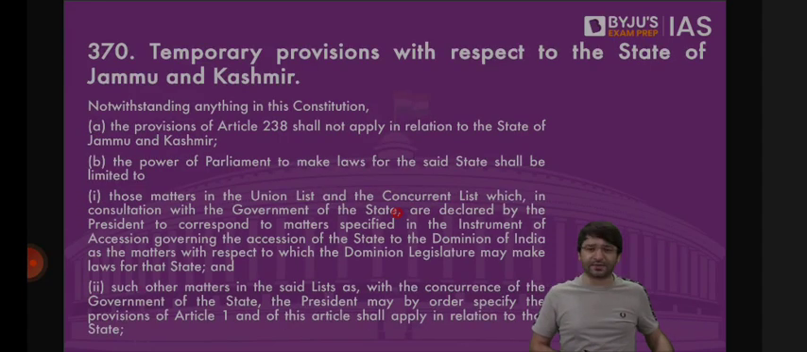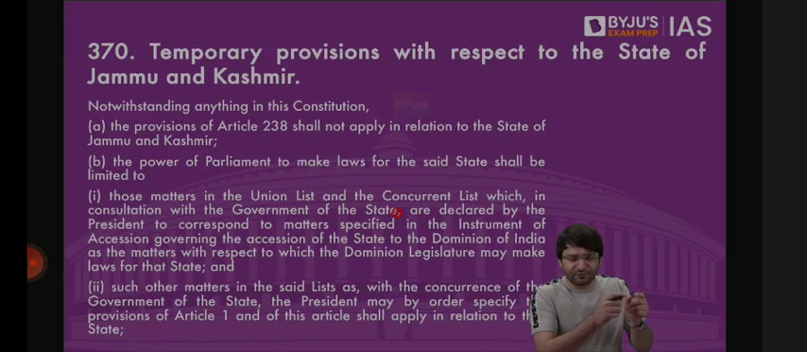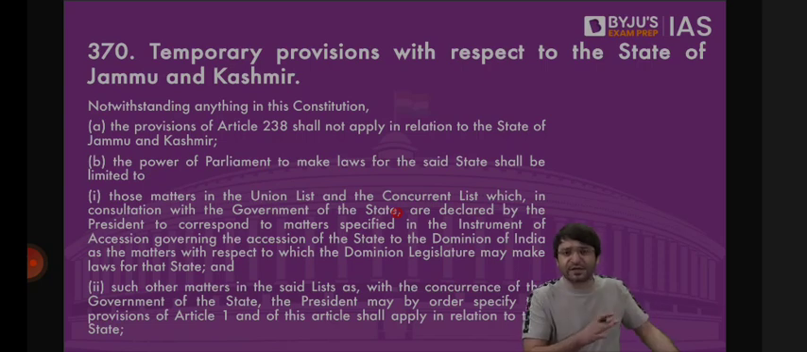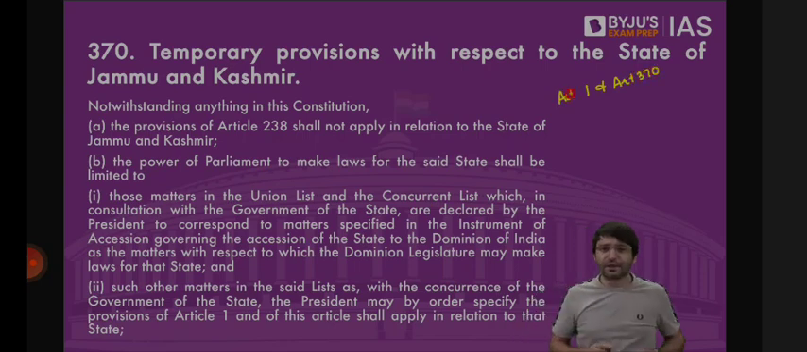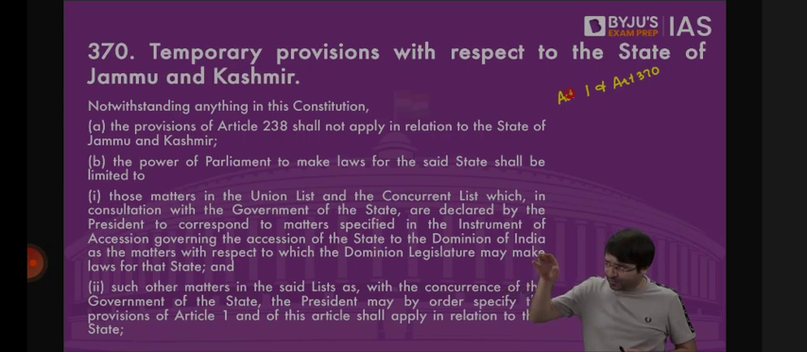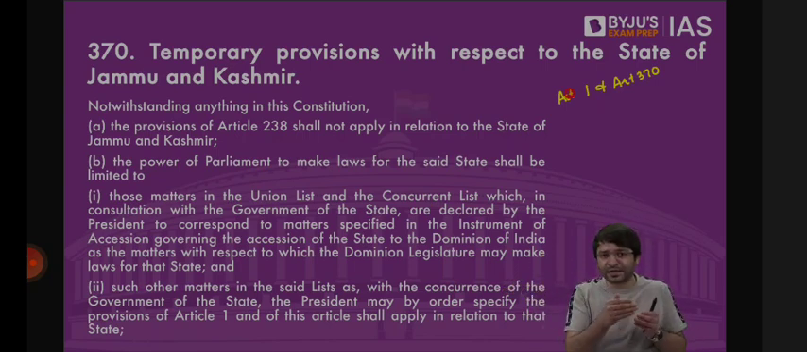Very briefly, what is Article 370? Number one, Article 238, which talks about various states and what should be the relationship with those states, does not apply to Jammu and Kashmir. Only Article 1 and Article 370 apply to Jammu and Kashmir. Union list, state list, concurrent list: the state legislature will have the power to make laws on all these subjects, not just the state and concurrent lists, but all the subjects mentioned in the union list as well, except defense, external affairs, and communication.